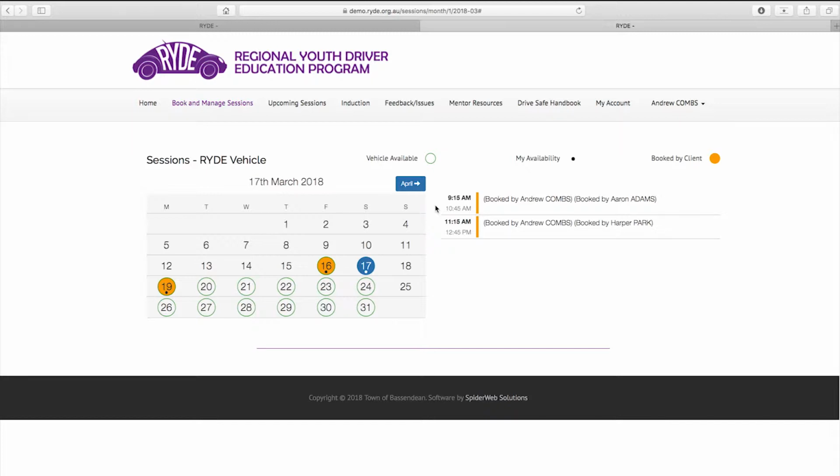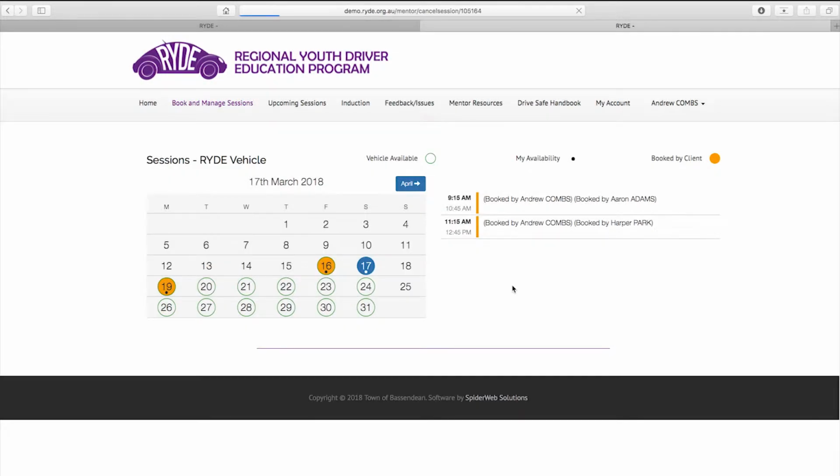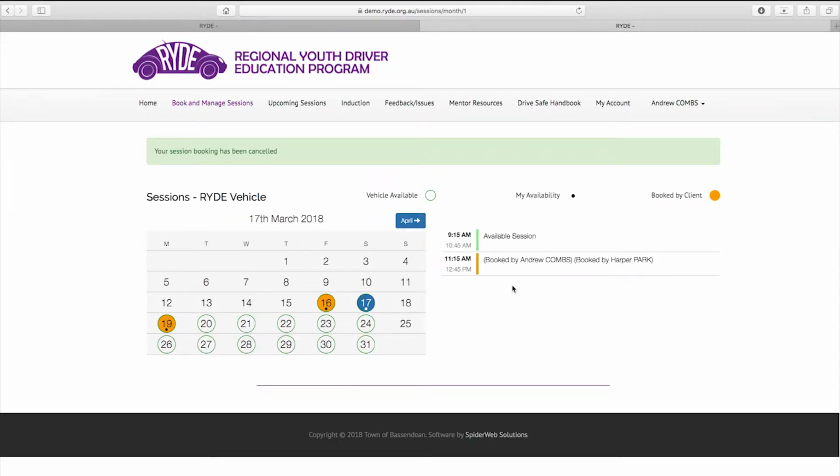If unforeseen events mean that you can't make it to a session, even after it was due to commence, just log in and cancel it. This is done by navigating to the session in the calendar and simply clicking on it again to confirm you would like to delete it. The RIDE software will handle the rest, including informing and reimbursing your client.